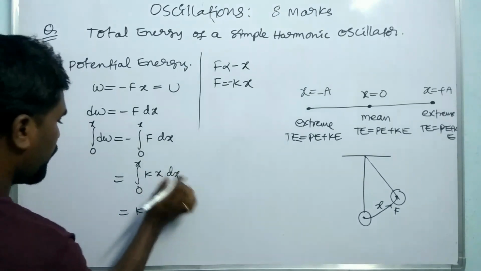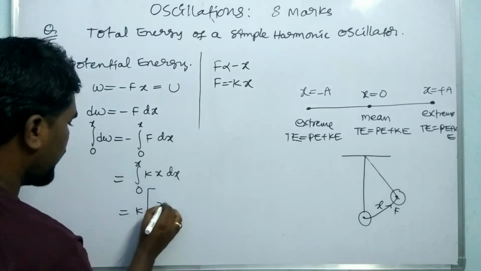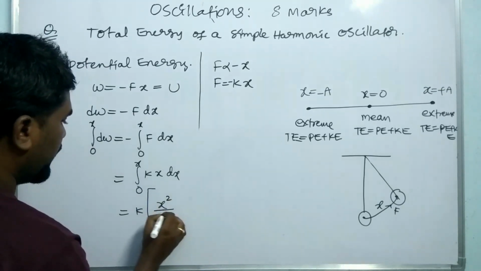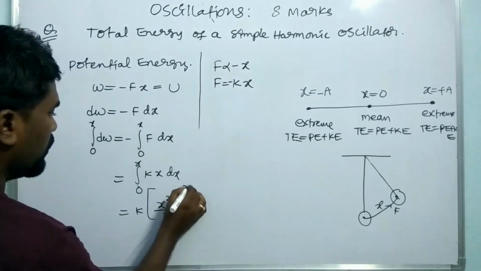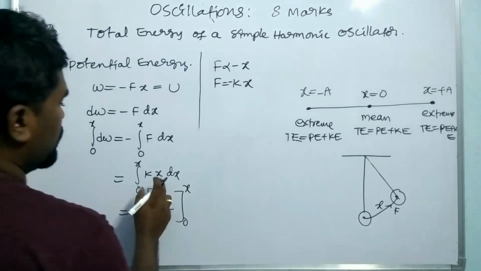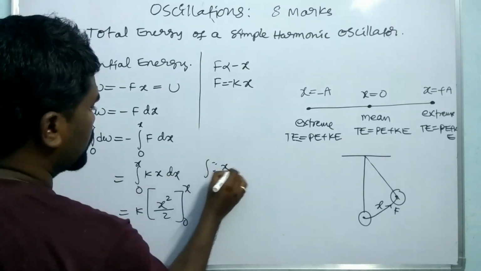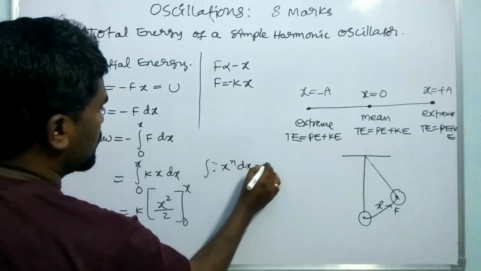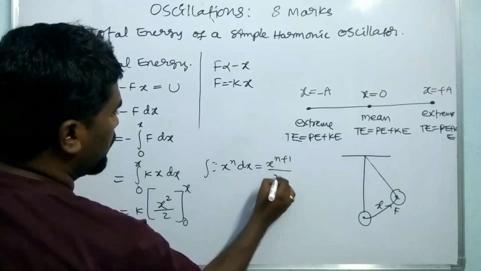So we have to integrate the x. It is the x square by 2, from 0 to x. So this is the integral of x power n dx, which is equal to x power n plus 1 by n plus 1.